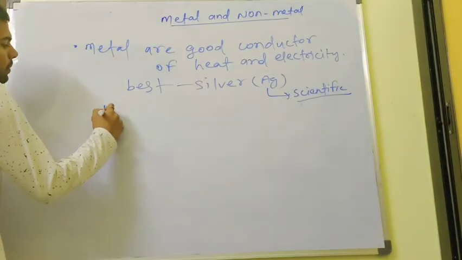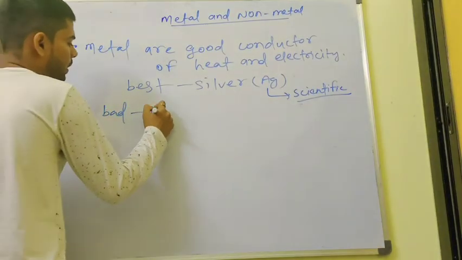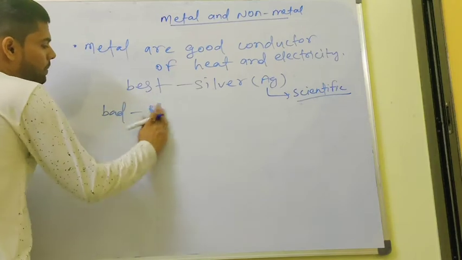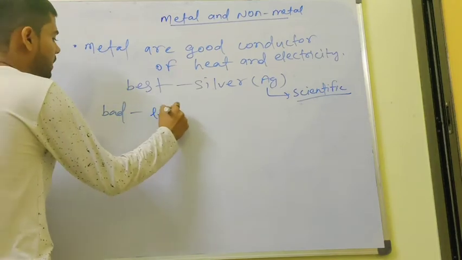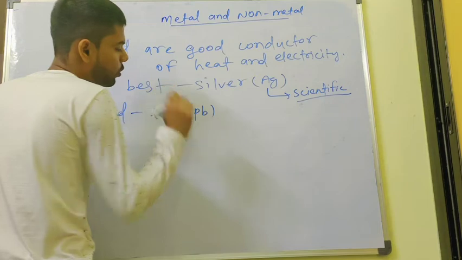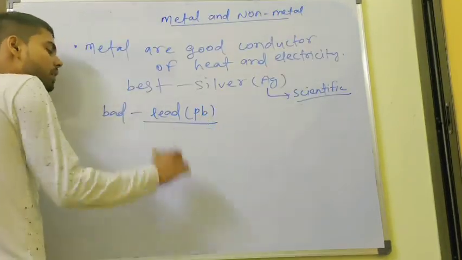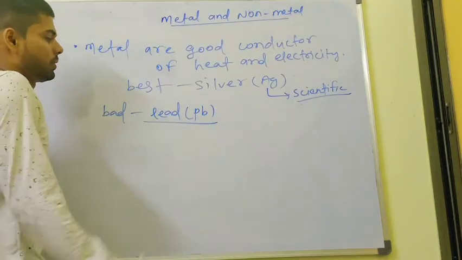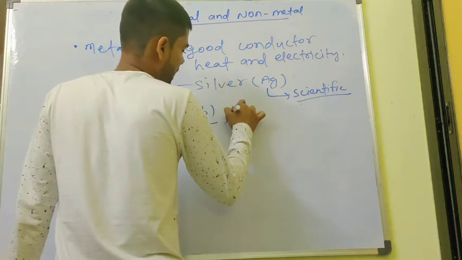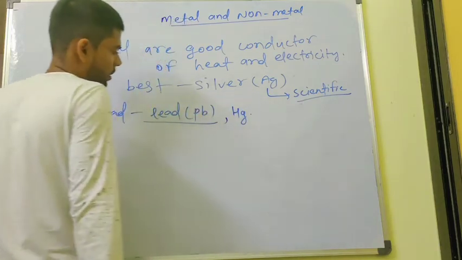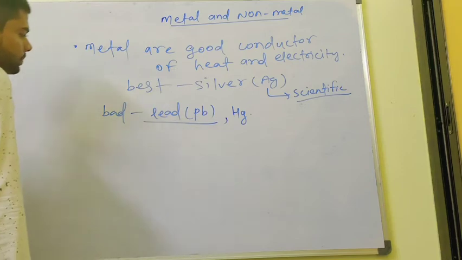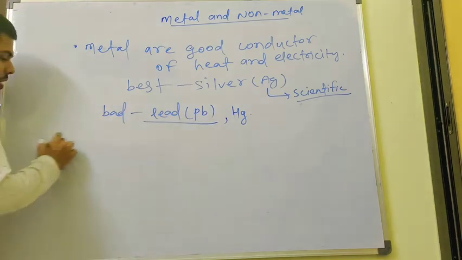Another point, bacha, bad conductor: Pb. Pb means lead. Lead means Pb. Look, one more question in front of you. Again, comment the scientific name of lead. Another question, bacha: Hg, mercury.